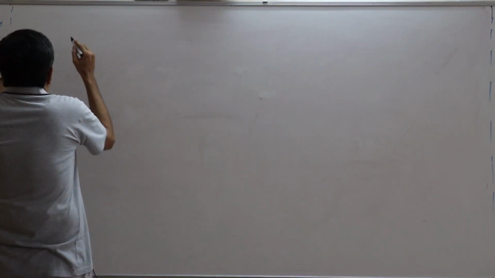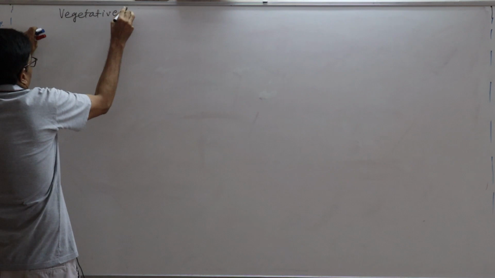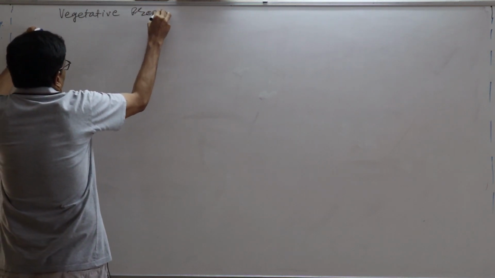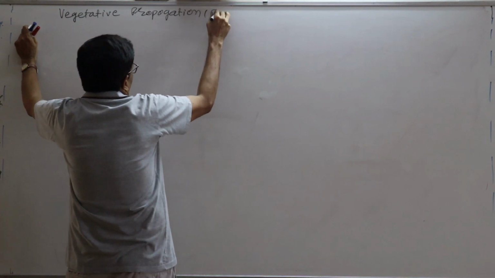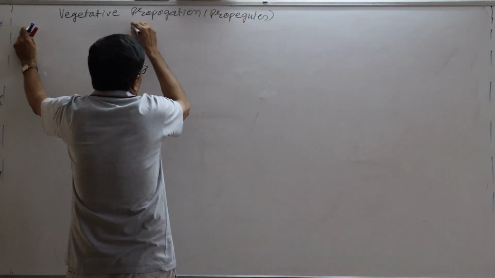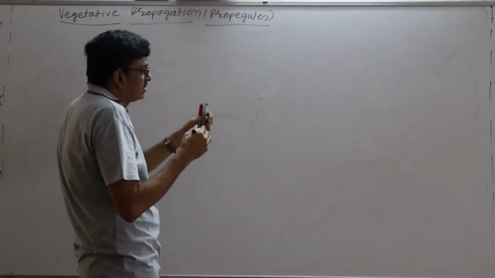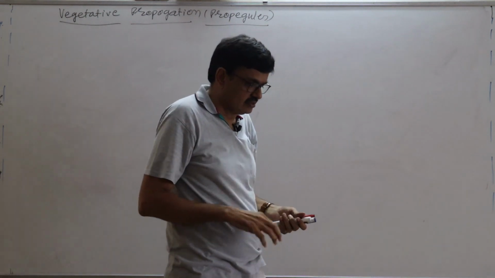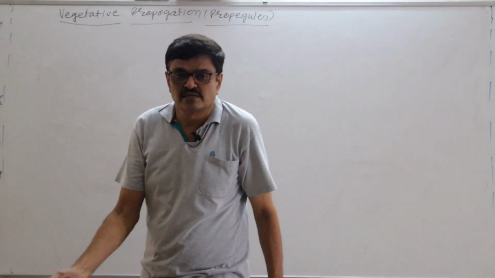Asexual reproduction in plants is called what? Propagation or propagules. Reproduction is actually propagation, and whatever organ is involved in it is called what? Propagules. Okay, now particularly